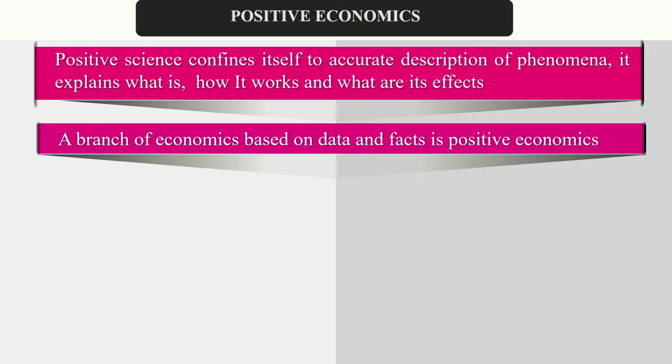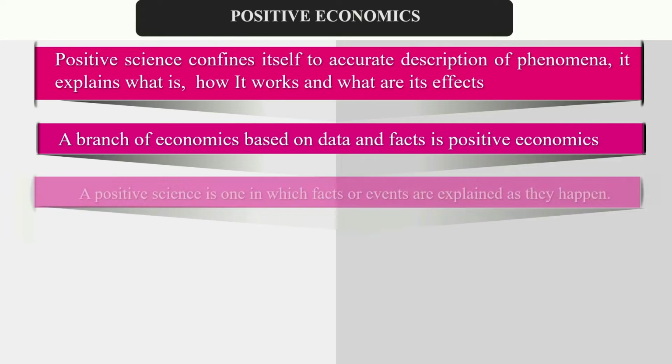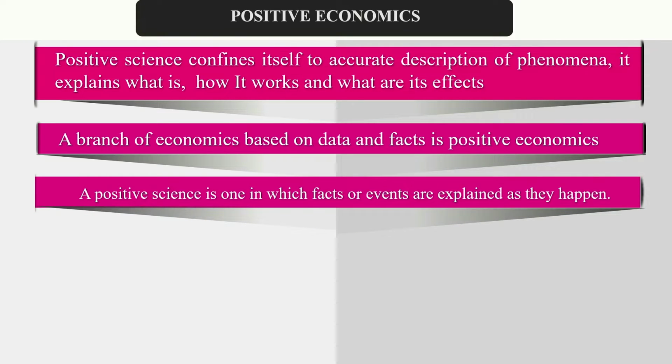So a branch of economics based on data and fact is positive economics. The accurate discussion is always based on the data and the facts. So positive economics is the one in which the facts or events are explained as they happen. For example,